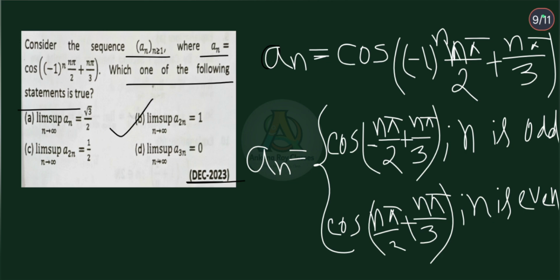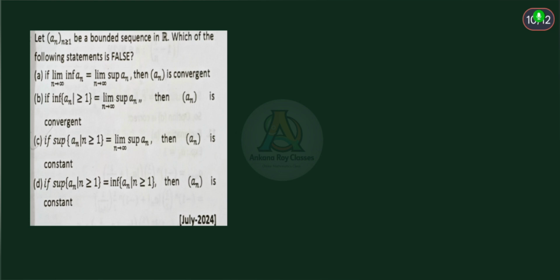Okay, this is the next question. This question is from July 2024. Let an be a bounded sequence in R. Which one of the following statements is false? Option A: if limit inferior of an is equal to limit sup an, then an is convergent. We know that if the limit infimum and limit supremum of a sequence are equal, and the sequence an is bounded in R, then an is convergent. So this statement A is true.